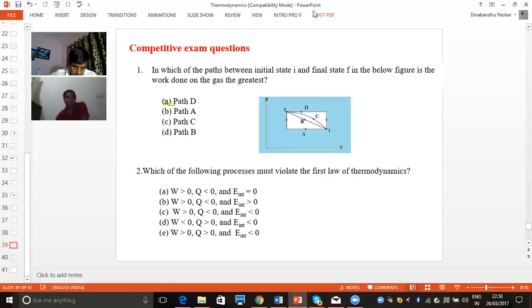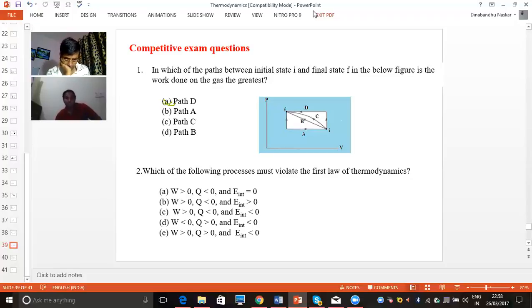In the fourth option, it is given work done less than 0 and Q greater than 0. Is it possible that change in internal energy is less than 0? Yes, it is possible. Work done is less than 0, meaning it has a negative sign, and Q is greater than 0, meaning it has a positive sign. Coming back to the equation, change in internal energy equals work done plus heat. When we add these two, if the work done magnitude is higher compared to Q, it will give a negative value. So in this case also change in internal energy can be less than 0.